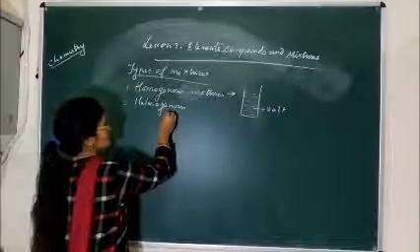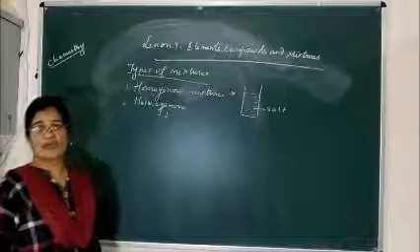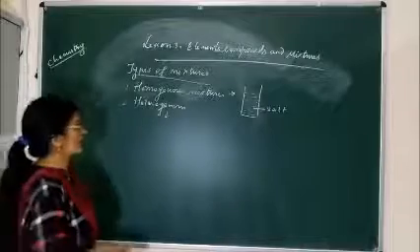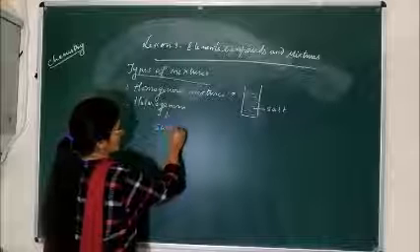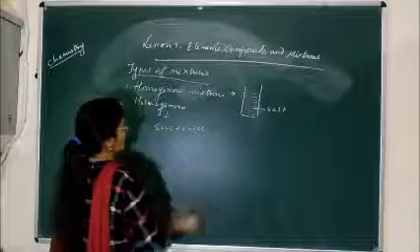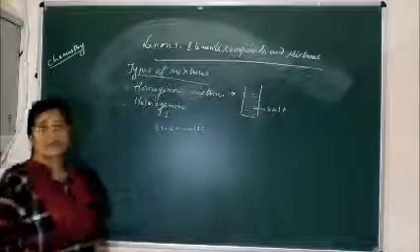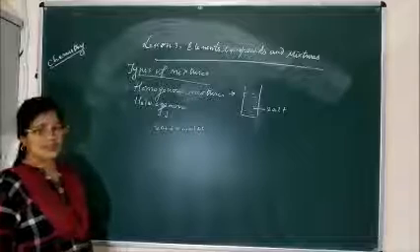And heterogeneous mixture means in which the substances do not get properly or uniformly dissolved, like sand in water. So if we put a small quantity of sand in water, the sand does not dissolve properly, means it is a heterogeneous mixture.